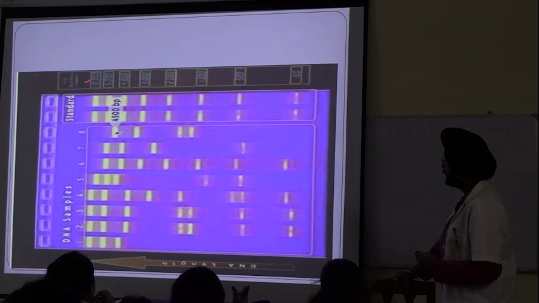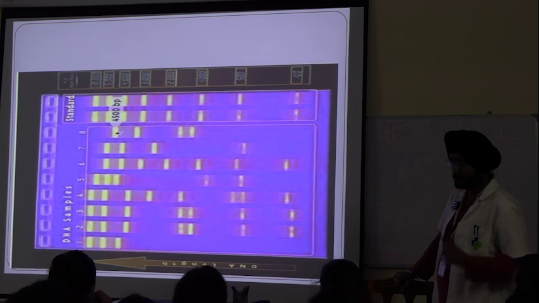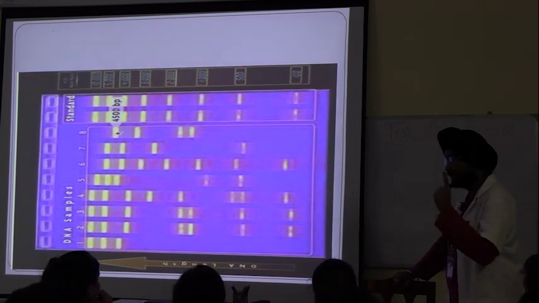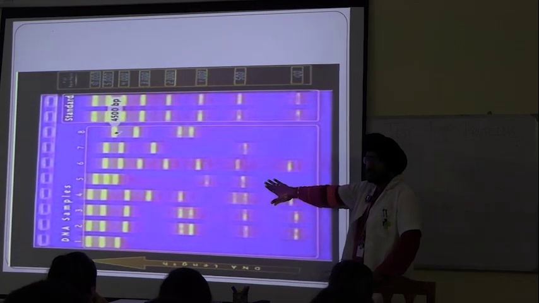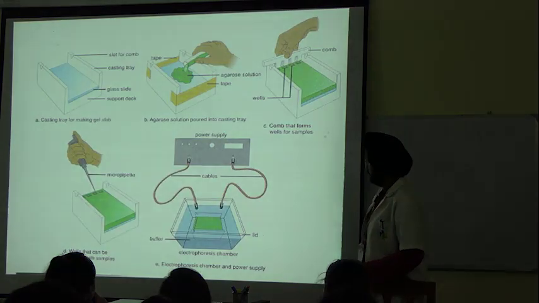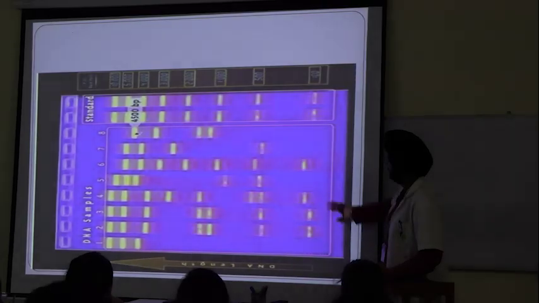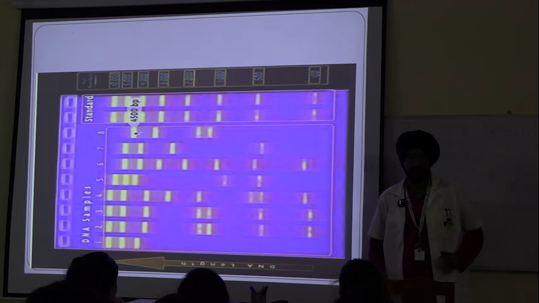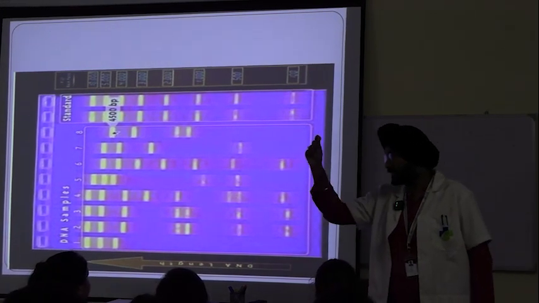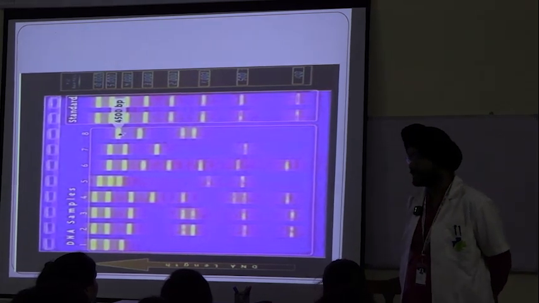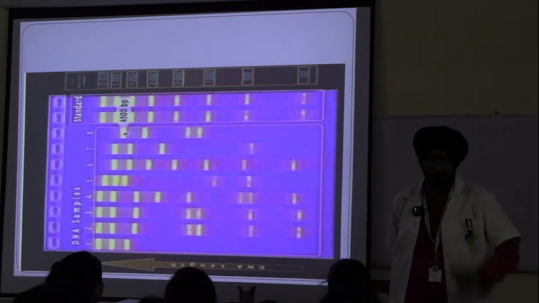This is how the result of gel electrophoresis actually looks. But does it actually look like this? It's in the X-ray. After completion of this process, it is not exactly like that. We use certain visualizing reagents or dyes applied on that. After that it is visible, okay?